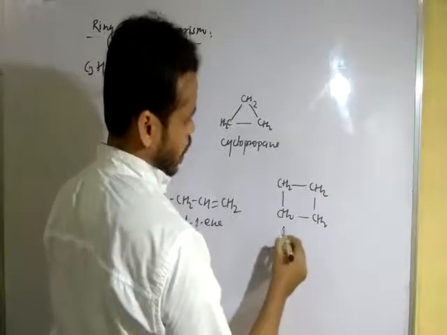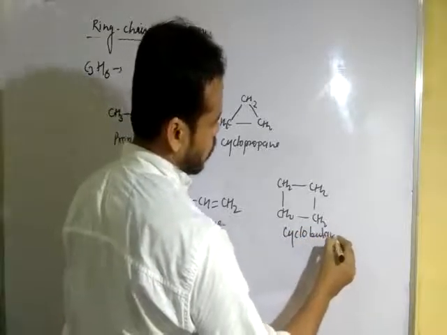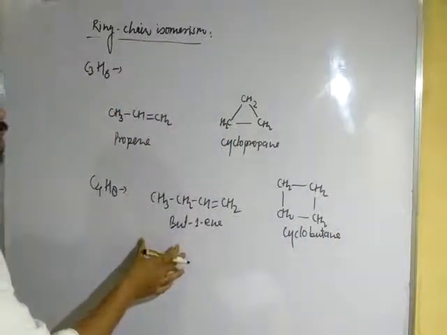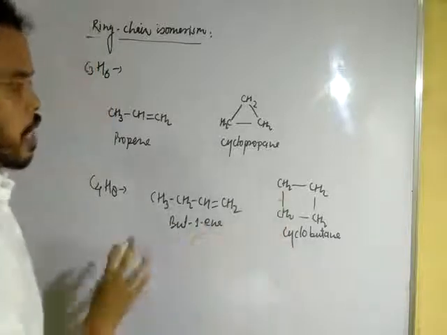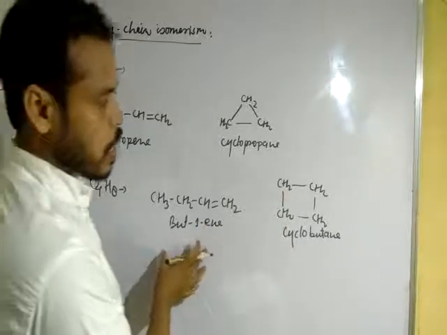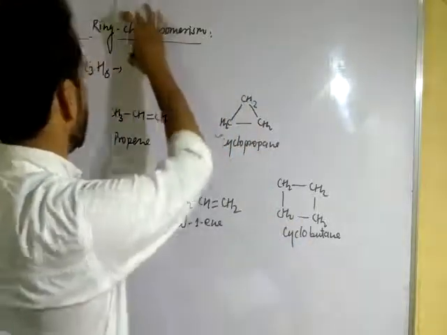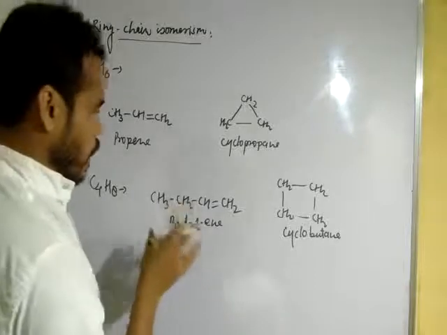This is cyclobutane. Both have the same molecular formula, but the structures are different. Here is the open structure and here is the cyclic structure. So they are known as ring chain isomers to each other.